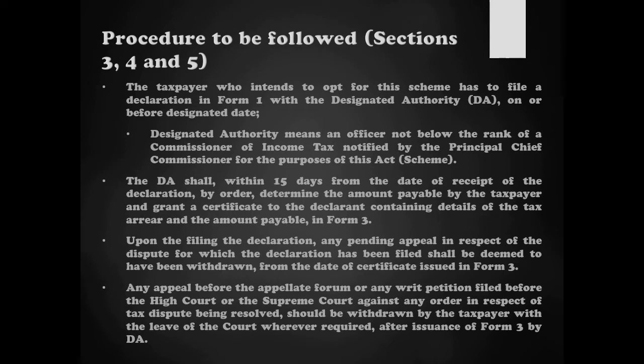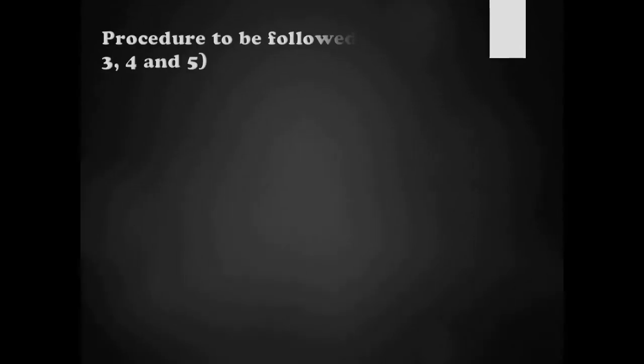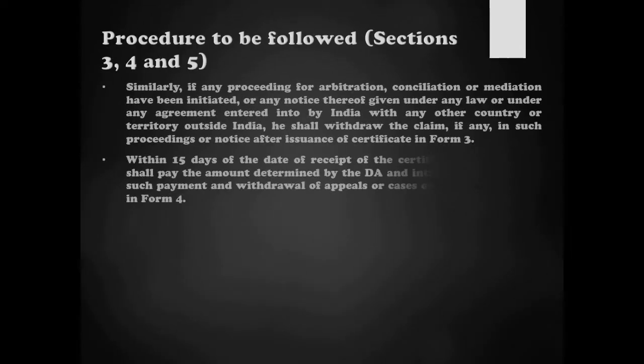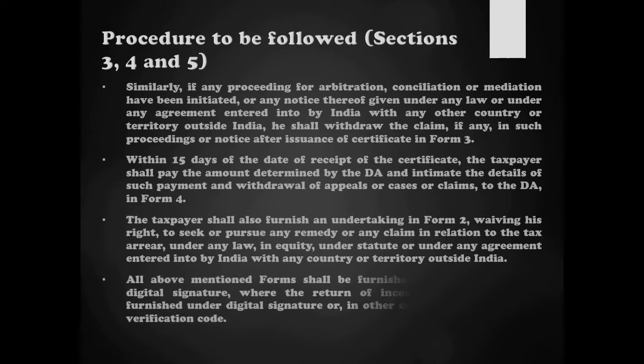Secondly, any appeal which is pending before any court, High Court or Supreme Court, any higher appellate forums, the declarant who has filed the declaration has to withdraw these cases by taking special leave from these courts, and then after issuance of Form 3, they have to withdraw these cases, and after making the payment of the amount determined, along with the intimation of payment, they have to file proof with the designated authority. So this is also something which has to be done by the declarant.